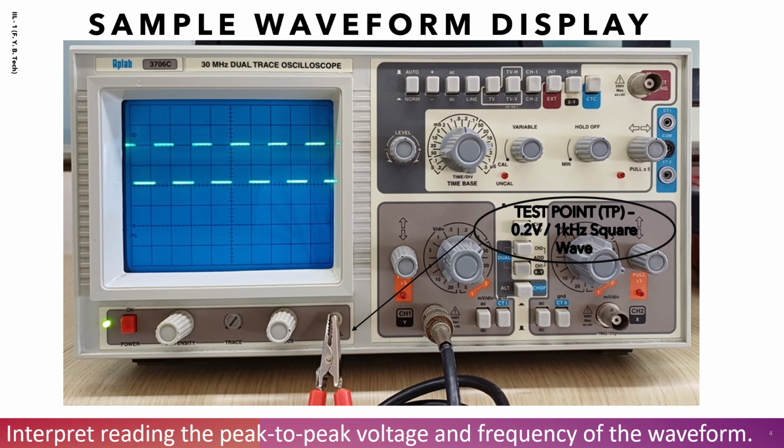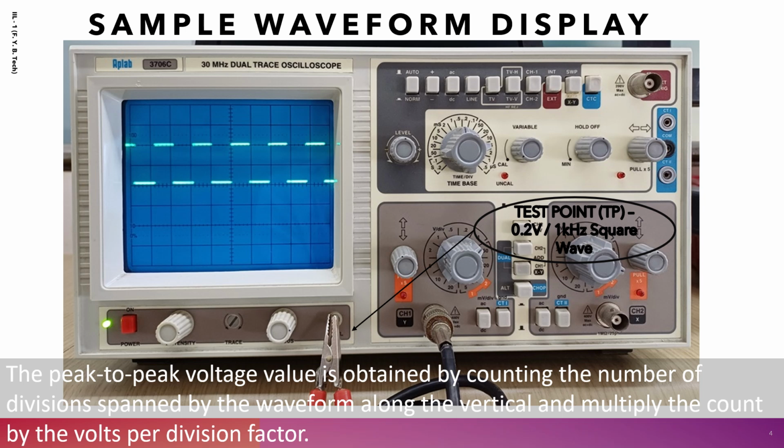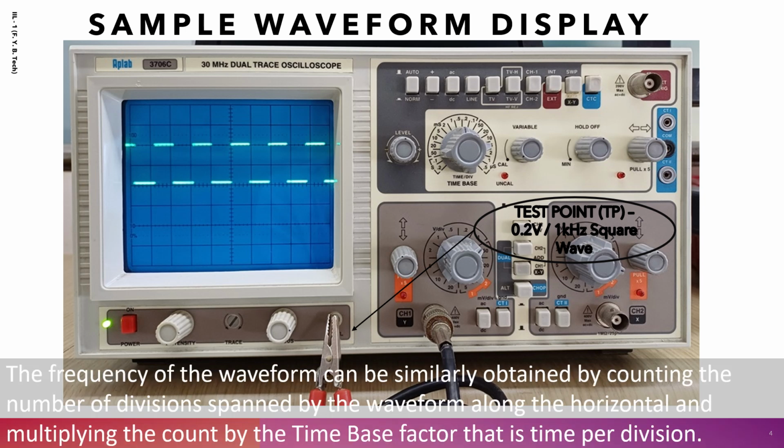Interpret reading the peak-to-peak voltage and frequency of the waveform. The peak-to-peak voltage value is obtained by counting the number of divisions spanned by the waveform along the vertical and multiply the count by the volts per division factor. The frequency of the waveform can be similarly obtained by counting the number of divisions spanned by the waveform along the horizontal and multiplying the count by the time base factor, that is time per division.